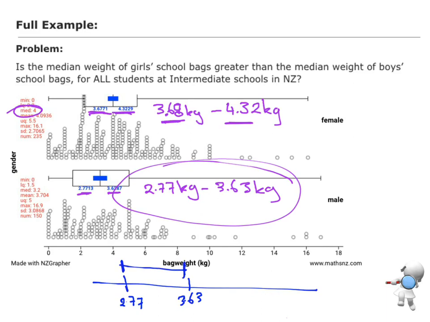The female one goes from 3.68, which is just a teensy smidgen more than 3.63, up to 4.32 kilos. So do they overlap? No, they don't. There is a teeny amount of space in between, so they're not overlapping.